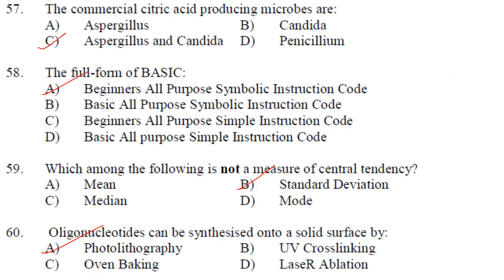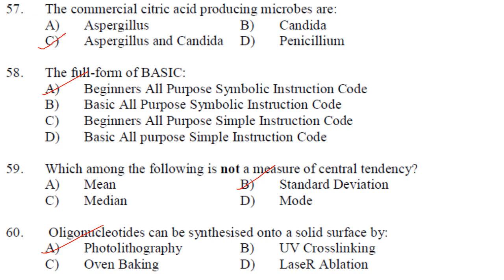Then the commercial citric acid producing microbes, they are Aspergillus and Candida. Answer is option C. Then the full form of BASIC is Beginners All-Purpose Symbolic Instruction Code. So answer is option A. Then next one. Which of the following is not a measure of central tendency? Mean, median, mode are measures of central tendency, whereas standard deviation is a measure of dispersion. So that is the answer. Answer is option B.